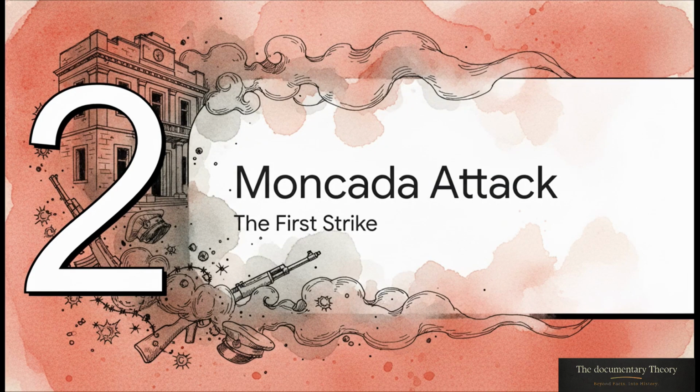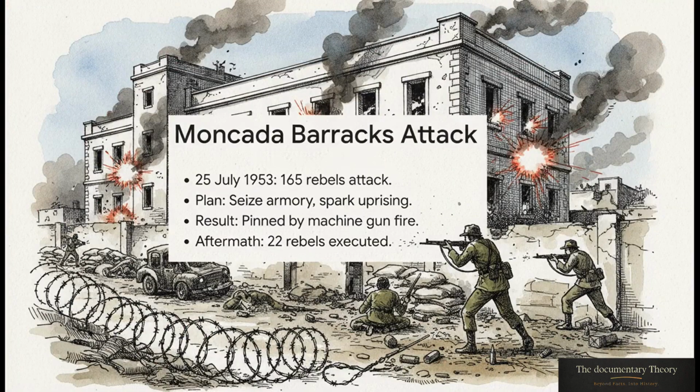Which brings us to Section 2, the Moncada Barracks attack. His first real strike. On July 25, 1953, Castro took a massive, audacious gamble. He led 165 lightly armed rebels against a major military garrison outside Santiago de Cuba. The plan was pretty straightforward: seize the armory, arm the impoverished sugarcane workers, and spark a massive popular uprising. But the reality, it was a catastrophic failure. Cars got lost in the dark, the alarm was raised way too early, and the rebels were just pinned down by heavy machine gun fire.